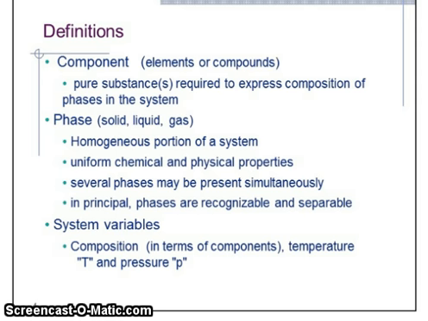What is the meaning of phase? Solid, liquid, gas. What is the meaning of components? Elements or compounds. A phase is a homogeneous portion of a system, with uniform chemical and physical properties. Several phases may be present simultaneously. In principle, phases are recognizable and separable. System variables means compositions in terms of components, temperature and pressure.